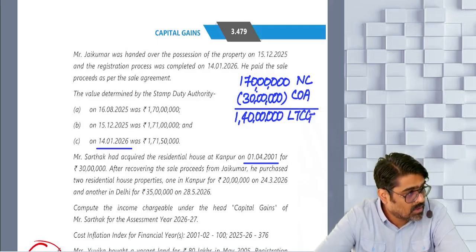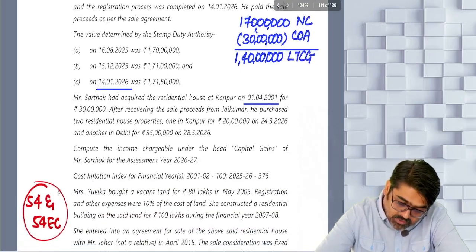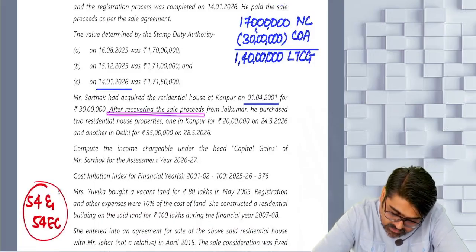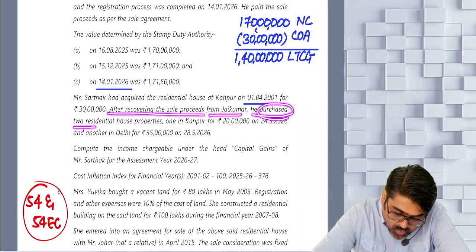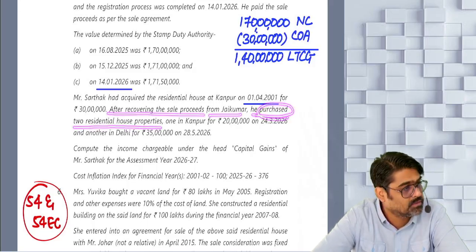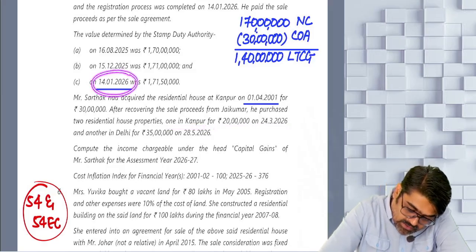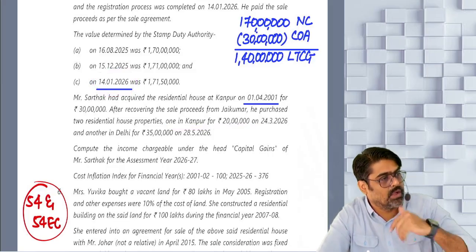But out of this, now you are going to get the exemption under section 54. Because Sarthak is also investing. After receiving the sale proceeds from Jai Kumar, he purchased 2 residential house properties. How many residential properties? One in Kanpur for rupees 20 lakhs on 24th of March 2000. Meaning, from the date of transfer, you have to count 2 years. 1 year backward, 2 years forward.